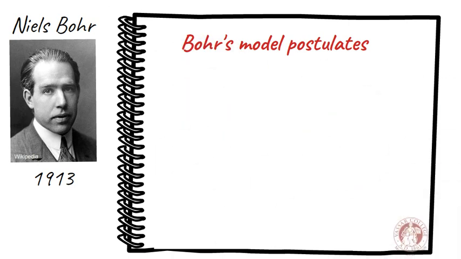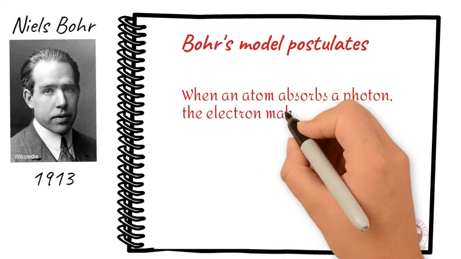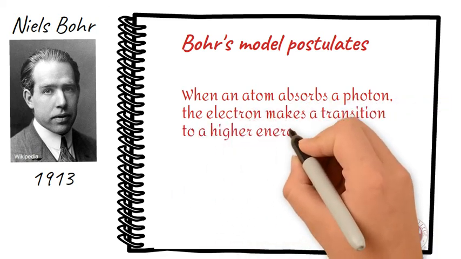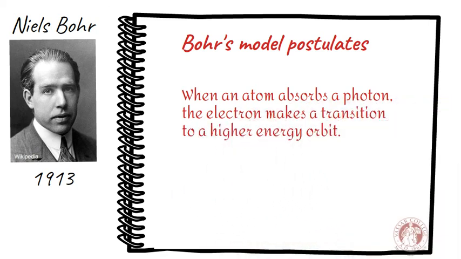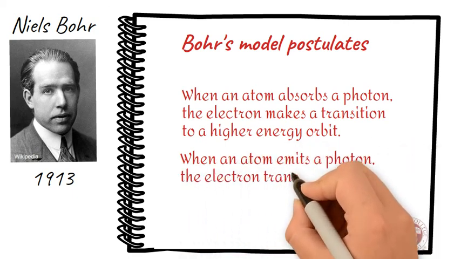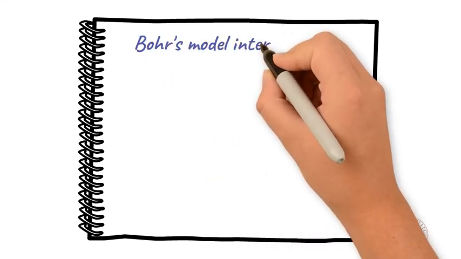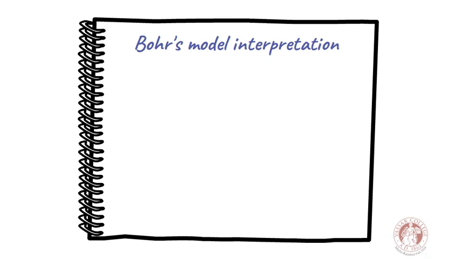The most important prediction of this model is the following. When an atom absorbs a photon, the electron makes a transition to a higher energy orbit. And when an atom emits a photon, the electron transits to a lower energy orbit. This interpretation provided a good explanation to the discrete spectra. Let's focus on this interpretation.